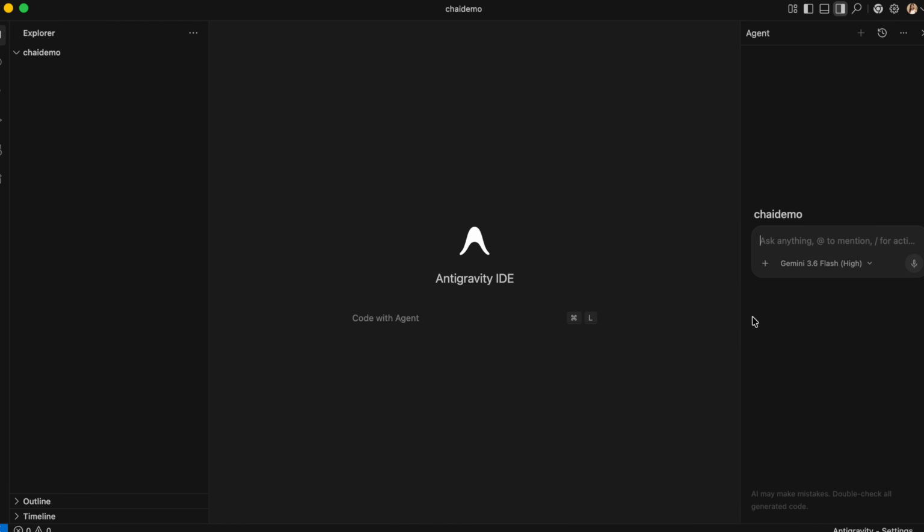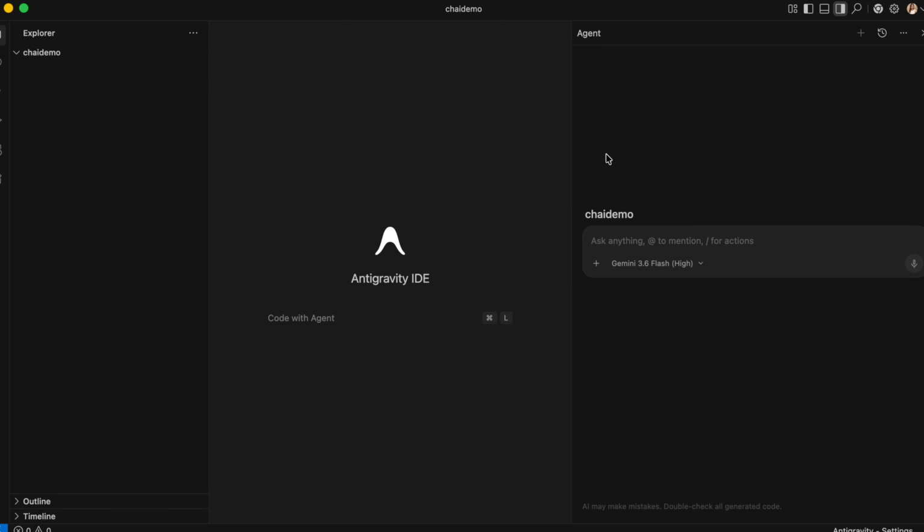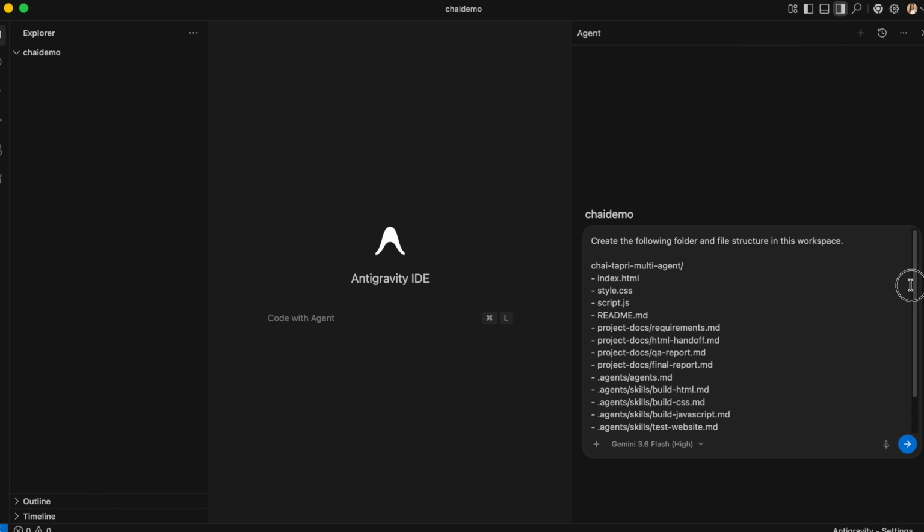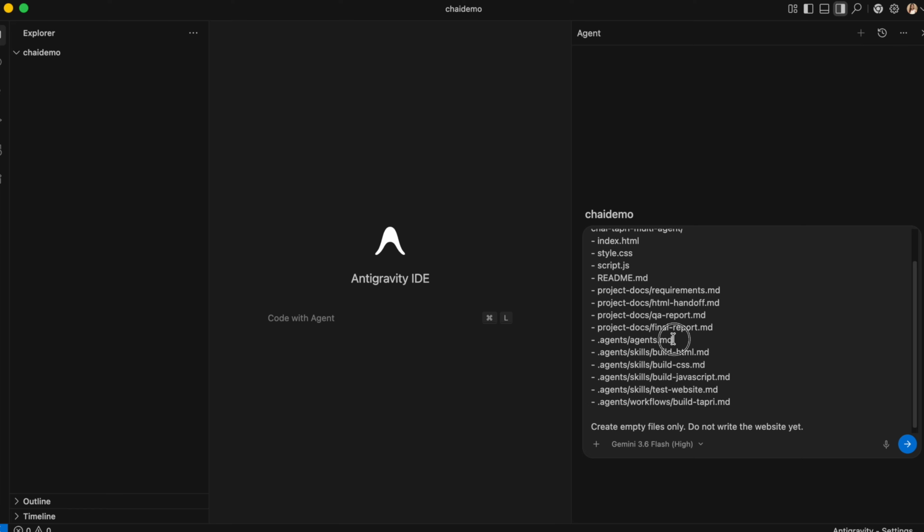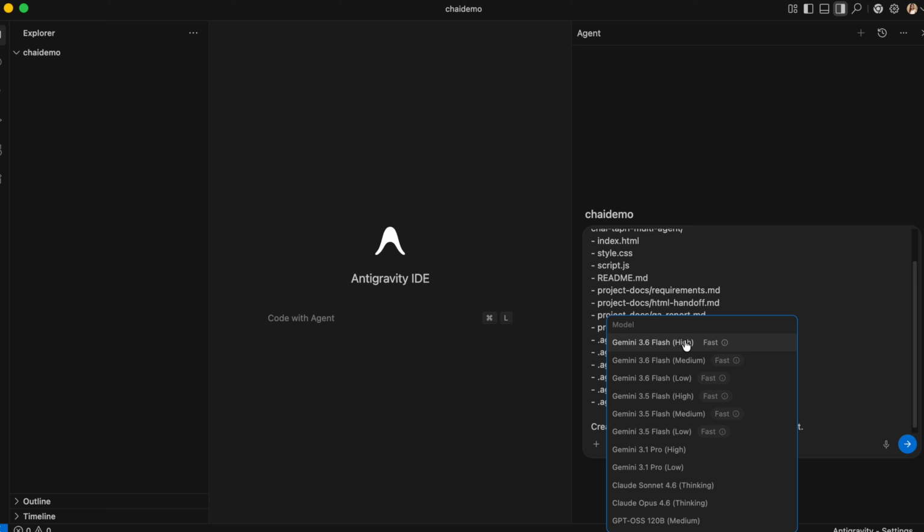Okay, so now let us go into Anti-Gravity. This is our blank workspace. You can select the blank folder and we can get started over here. And now we are going to ask Anti-Gravity to create this particular structure. Then we are going to build the agents for HTML, CSS and JavaScript, and then we will have one test agent, that is the QA agent. So let's get started. From here we can select the model. I am going to keep the default one.